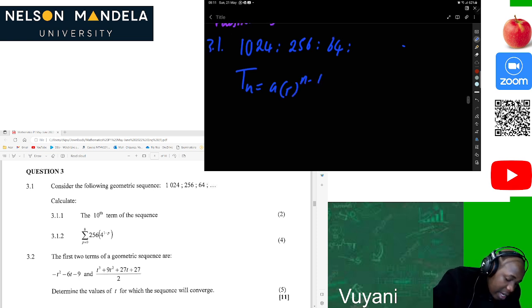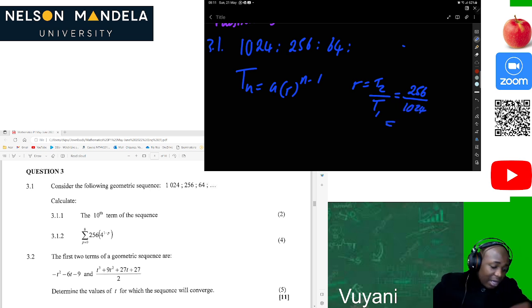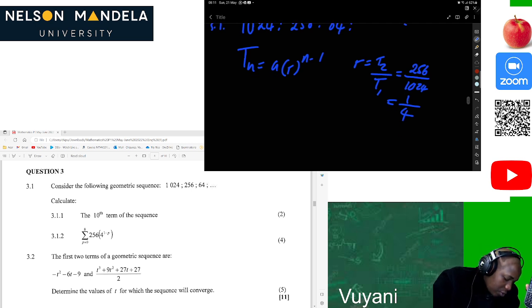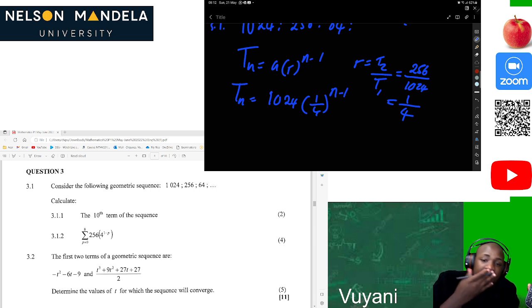Our r is T2 divided by T1. So T2 is 256 divided by 1024. Again, with our calculators, 256 divided by 1024 gives 1 over 4. So our r is 1 over 4. So Tn is equal to a, the first term, which is 1024, times 1 over 4 to the power n minus 1. So this is our general term.